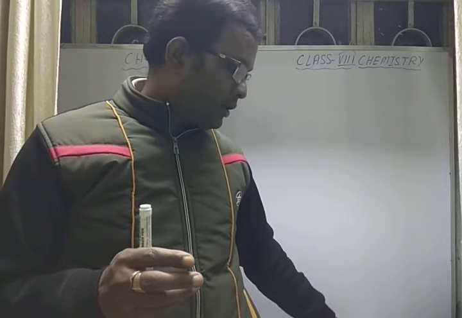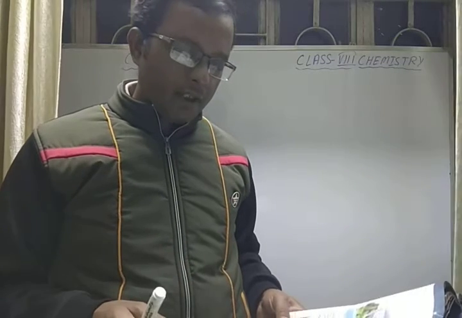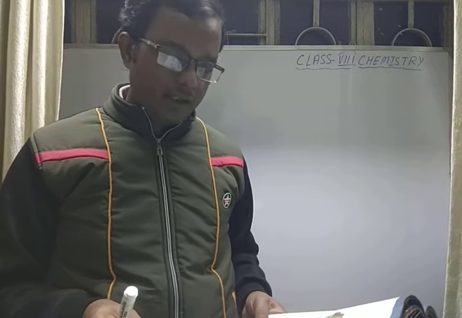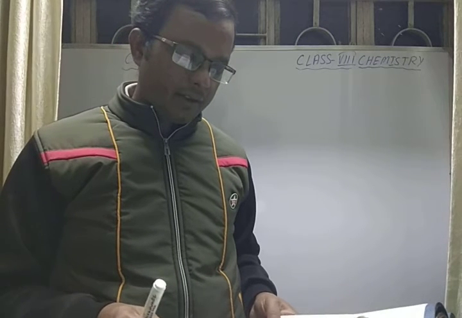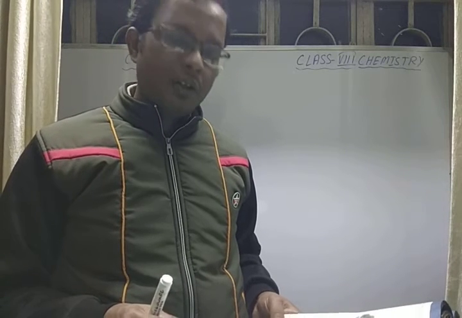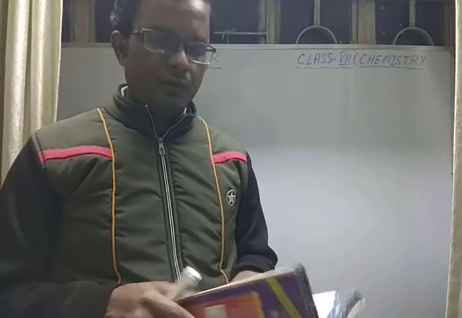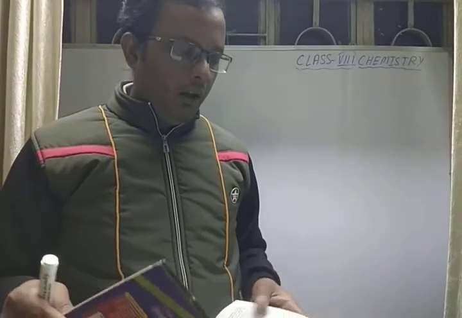So atmospheric pressure on the hills is lower as compared to the plains, and therefore the boiling point of water is lower than 100 degrees Celsius in the hills. As a result, food takes a longer time to cook on the hills. So it is advisable to use a pressure cooker. Okay.